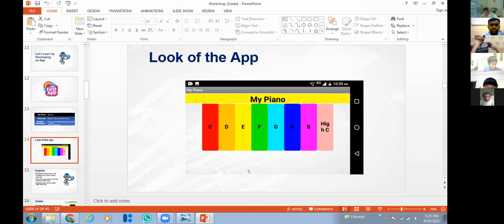The task for this piano app is, if I click the C button, then the sound C should be played. Different sounds should be played. If I click the D button, the sound D should be played. That's the task I'm going to teach you today.